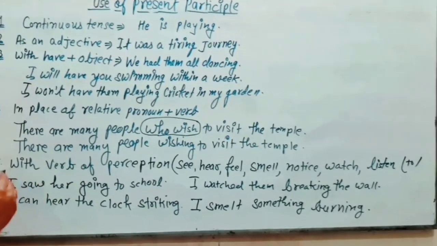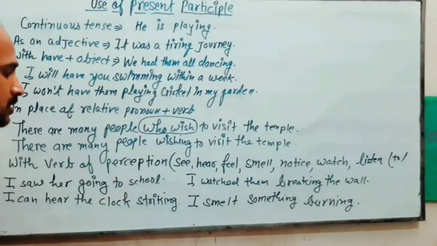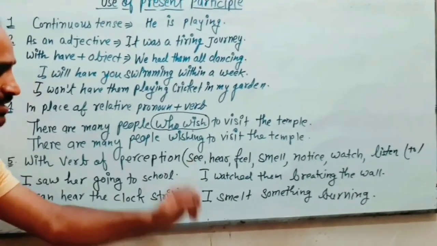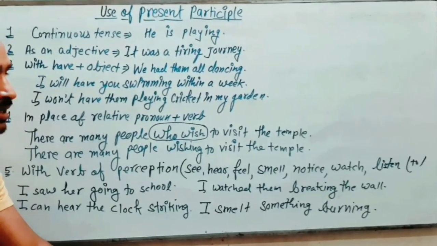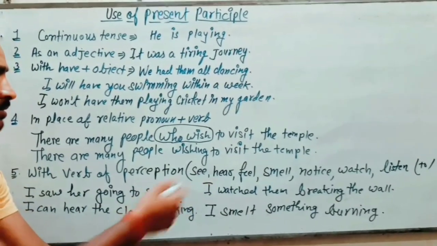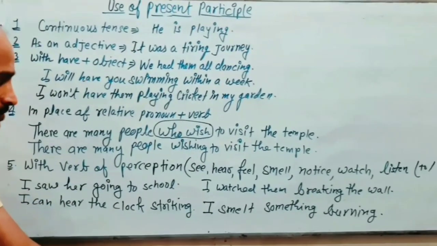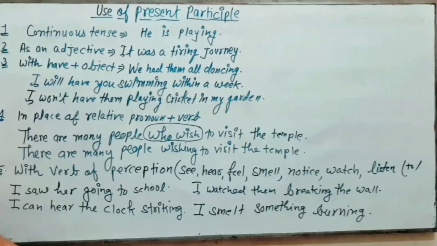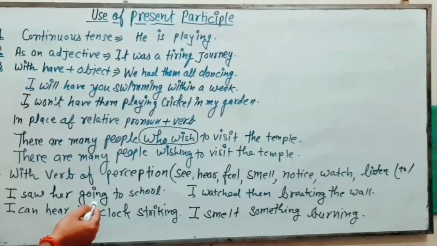Now, next rule, with verbs of perception. So we have verbs of perception: see, hear, feel, smell, notice, watch, listen or listen to. If we have that kind of verb in our sentence, after that we can use the present participle. Just see examples. I saw her going to school. Just see, we have a verb of perception, that's why there is going.